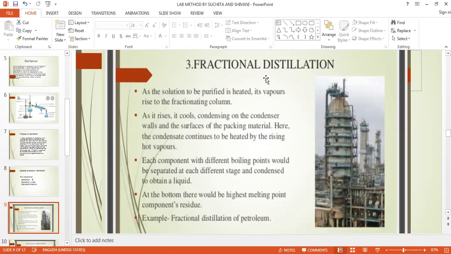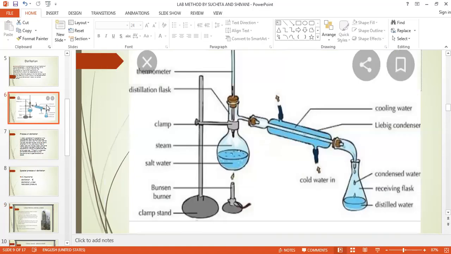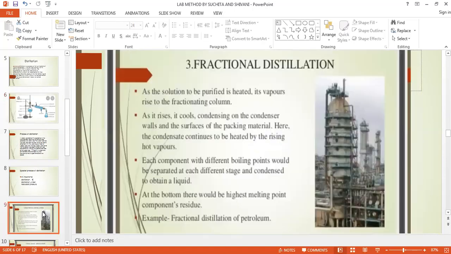To achieve such separation, a condenser along with a fractionating column is used instead of a single straight condenser. जैसे हमने ये प्रोसेस में यूज किया था, एक सिंगल कंडेंसर यूज किया था, लेकिन यहाँ पे as we are separating two different liquids having very close boiling points, तो वो fraction में जाएगा, इसलिए a single tube instead of that we are using certain fractions here.